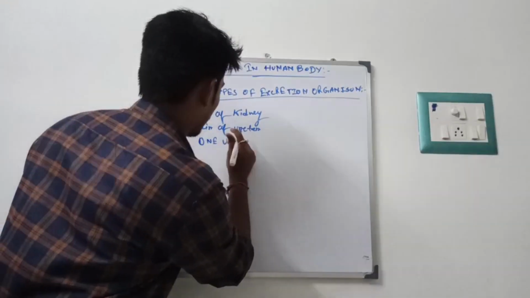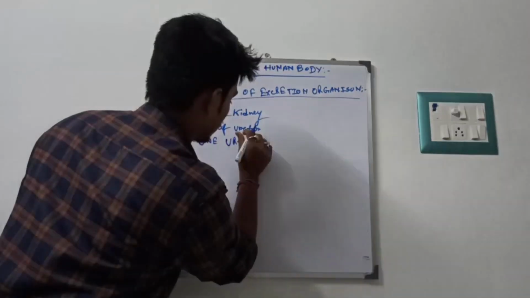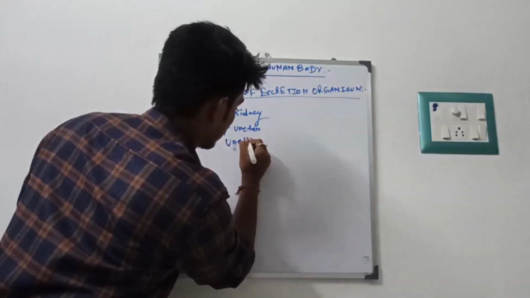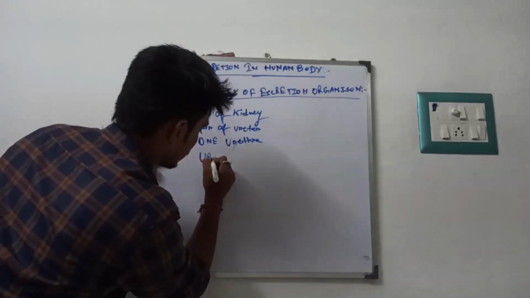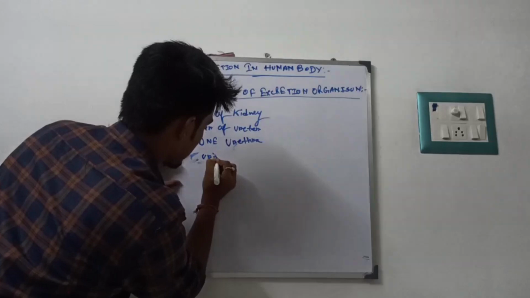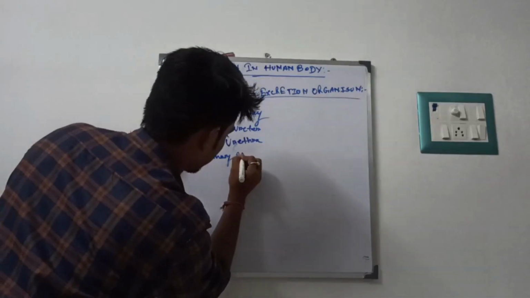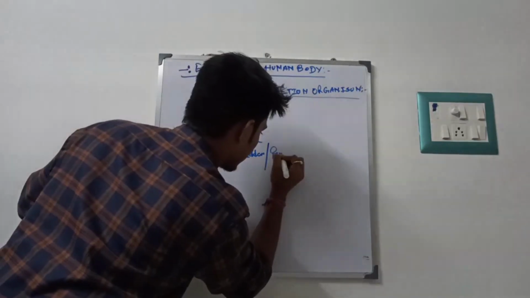So one is the urethra, and another one is the urinary bladder.